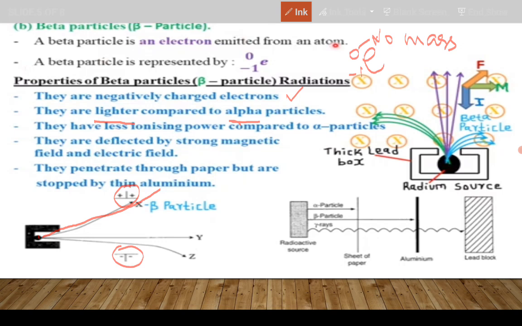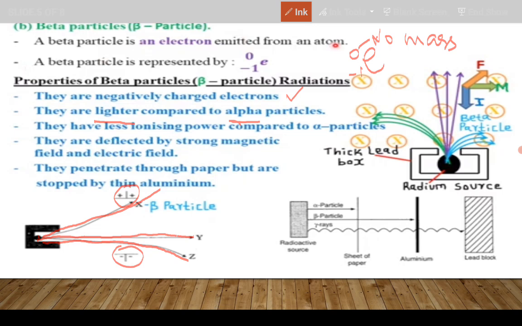And remember, using the principle of electrostatic charges, which you learned about in Form 2, unlike charges attract, therefore beta, which is negative, will be attracted to a positive end of the field. In the same way, alpha, which is positive, as we saw already, will go to the negative end. But gamma rays, which are electromagnetic waves, will not be affected by the electric field.